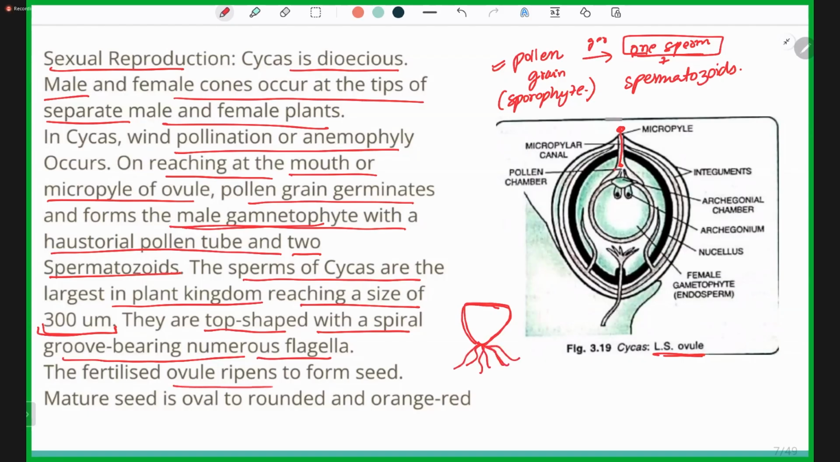The fertilized ovule ripens to form a seed. When fertilization takes place, the zygote which is formed then gets converted into a seed. The mature seed is oval to rounded and orange. So the mature seed which is produced is oval to rounded, and its color is orange red.